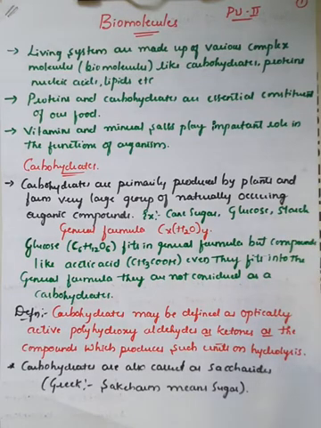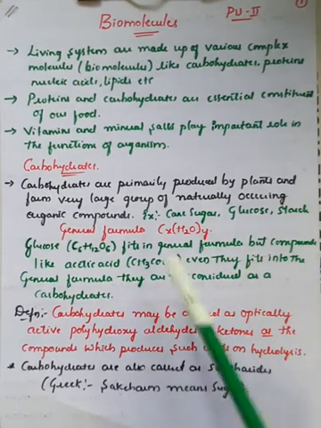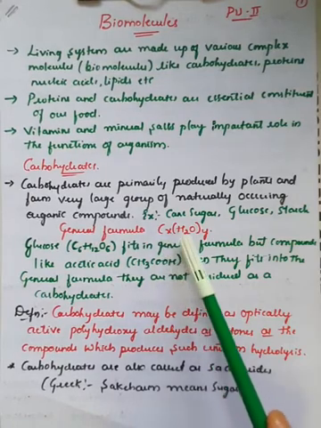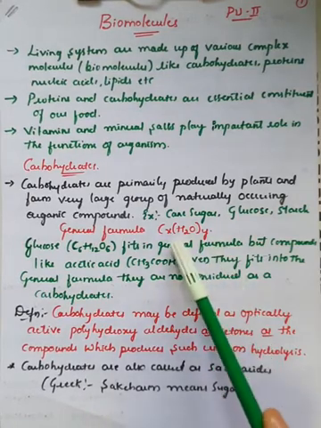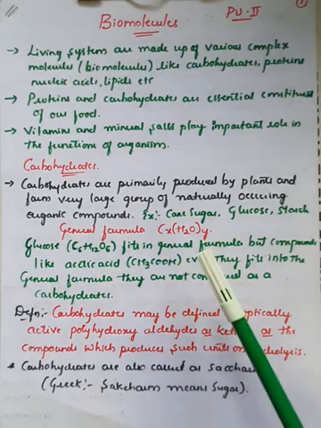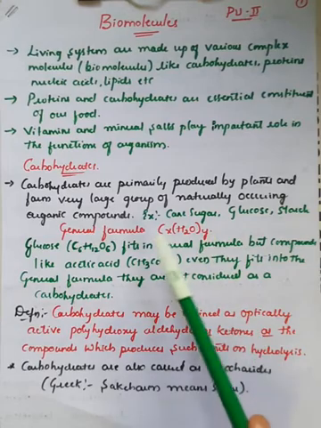Now, if you give the general formula for the carbohydrates, how are carbohydrates recognized? The molecules which fit the general formula, that is Cx(H2O)y. More than carbohydrates, these are generally called hydrated carbons, right?